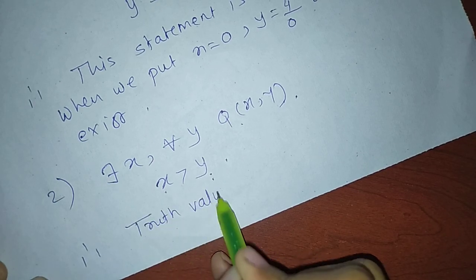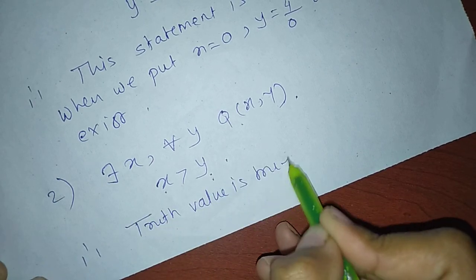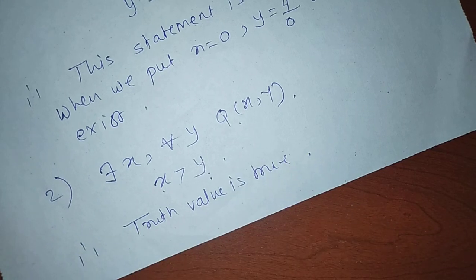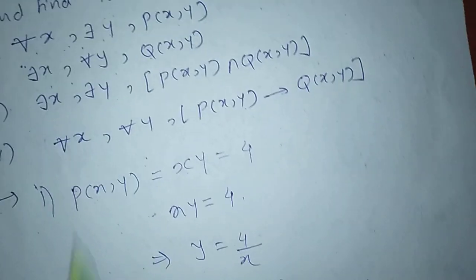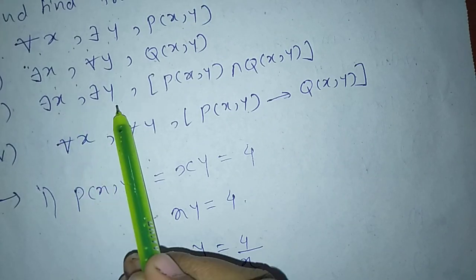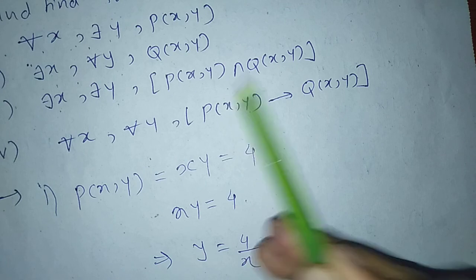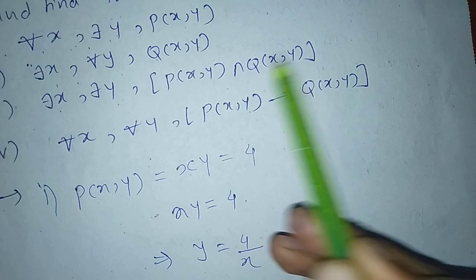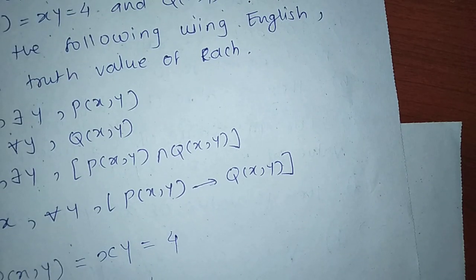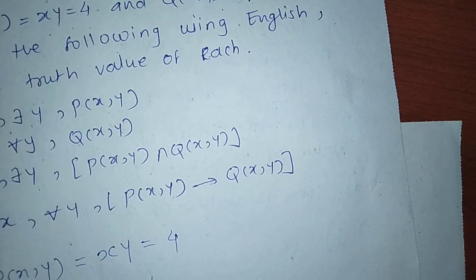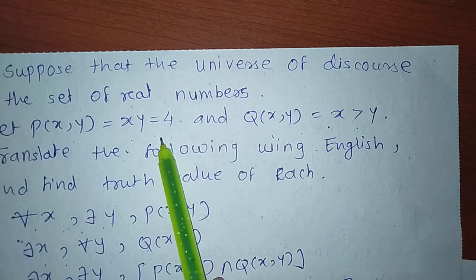Truth value is true. Next statement, third: there exists x, there exists y, P of xy and Q of xy, means there are some values of x and y which satisfy both conditions of P and Q, x into y equal to 4 and x greater than y.